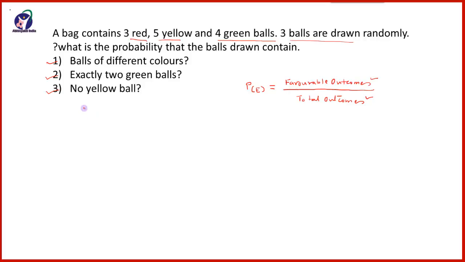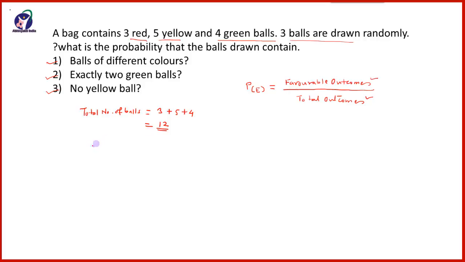The total number of balls is equal to 3 red plus 5 yellow plus 4 green, that is equal to 12. So total balls are 12. Out of these total balls, we are randomly taking out 3 balls.